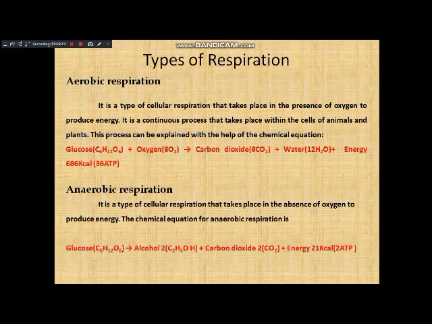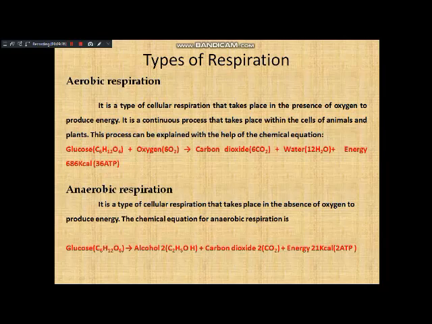Now you can observe in these two cases: in aerobic respiration, the glucose is completely oxidized and releases carbon dioxide and water. In anaerobic respiration, glucose is not completely oxidized. It is partially oxidized into alcohol and carbon dioxide. In aerobic respiration, a huge amount of energy is released.